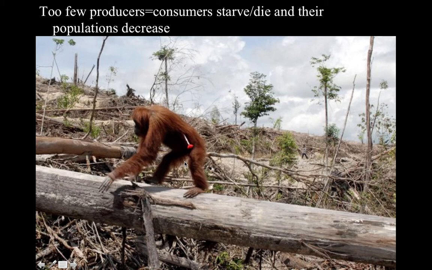So this is just a scenario where if we destroy forests, there's not enough producers, and then the animals or consumers will starve and die, and that'll work its way up the pyramid.